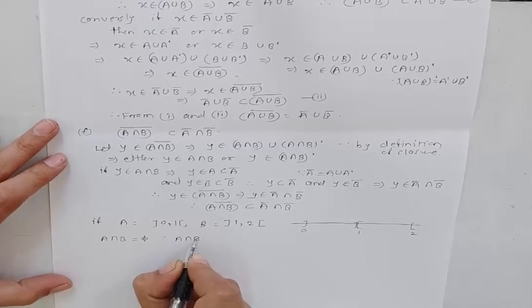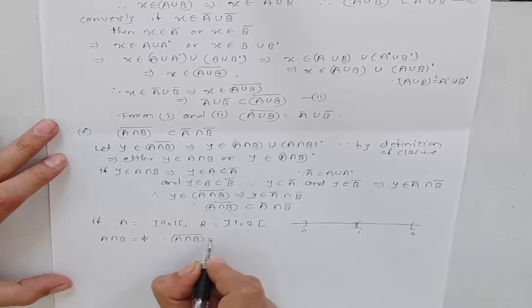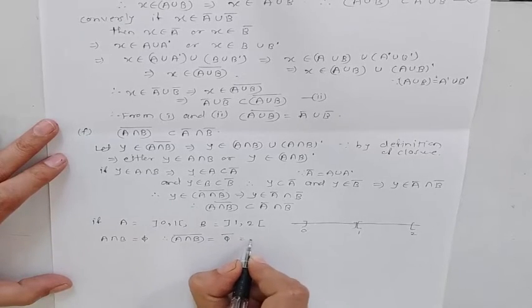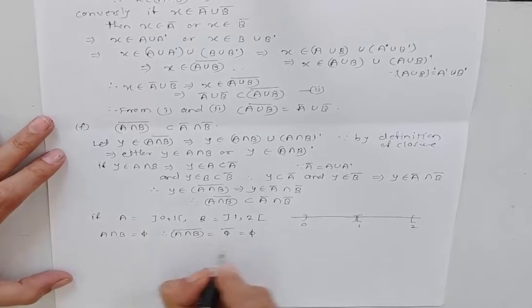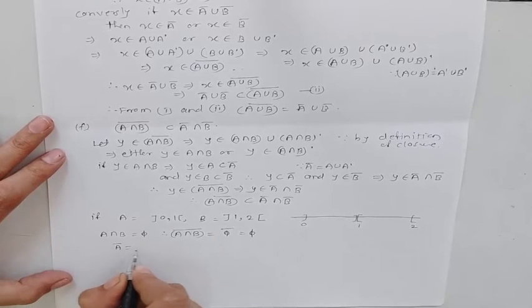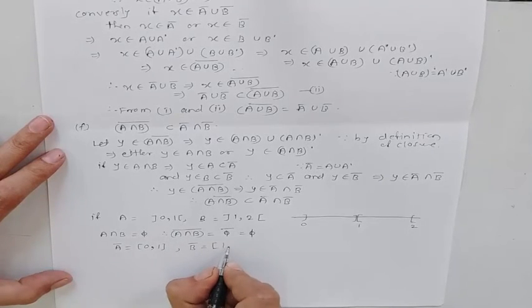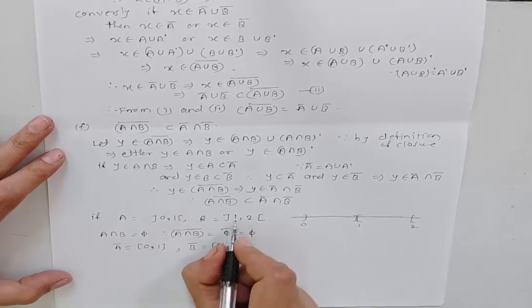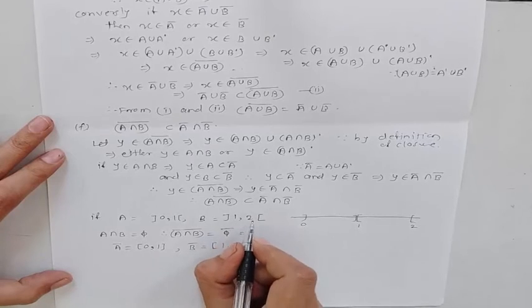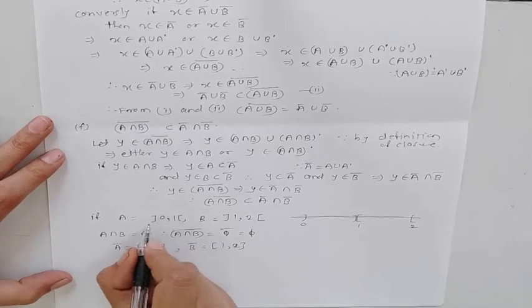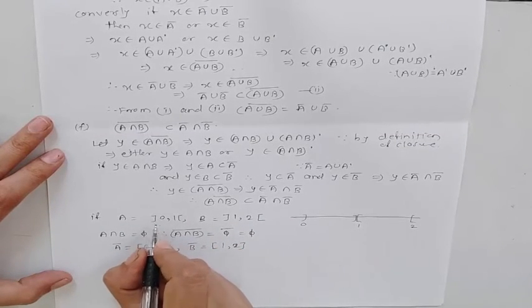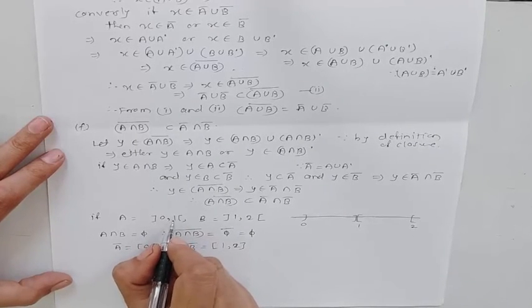A intersection B closure is equal to phi closure, which is equal to phi. And what is A closure? A closure is equal to the closed interval 0, 1. B closure is equal to the closed interval 1, 2, because the set of all limit points of set A are the points in the closed interval 0, 1.